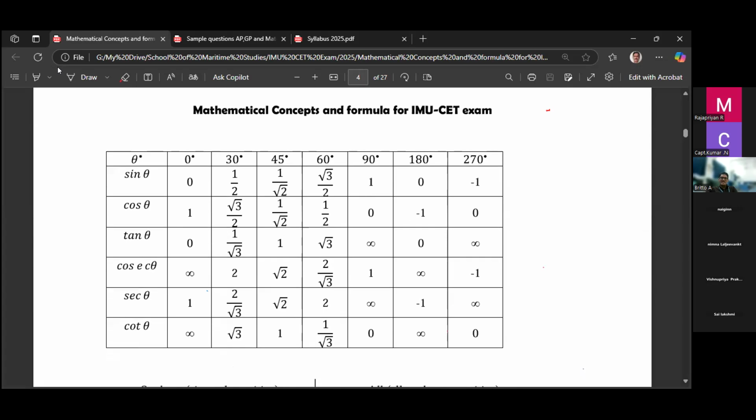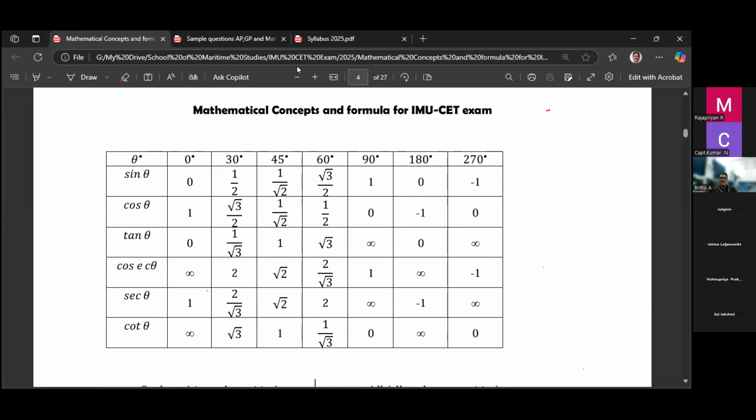Then the basic angle chart, you should remember, so that when you do a problem, you may use these angles directly. So this chart: sin theta at 0 degree is 0, 30 degree is 1 by 2, 45 is 1 by root 2, 60 is root 3 by 2, 90 is 1, 180 is 0, 270 is minus 1, then 360 degree equal to 0 degree.